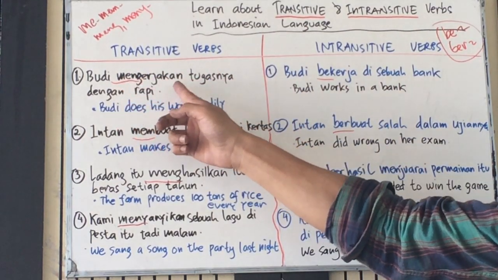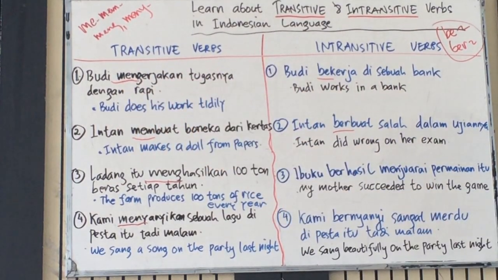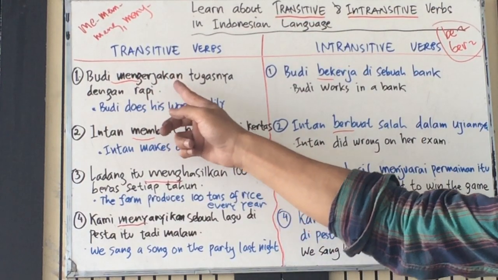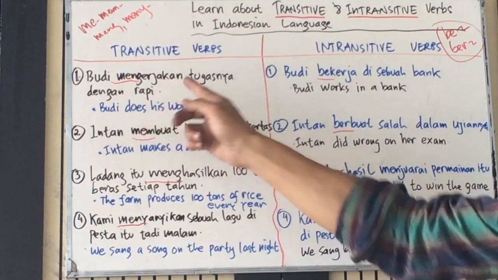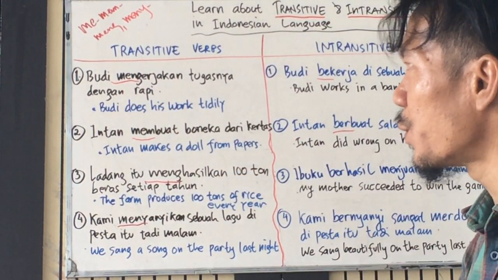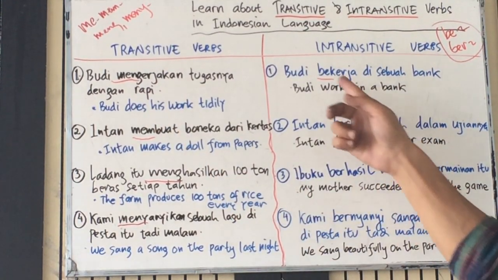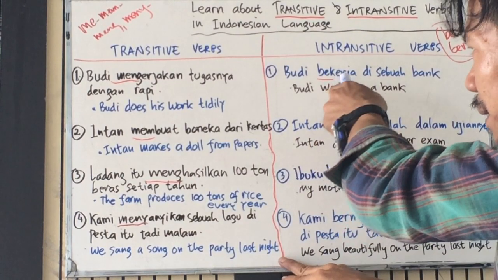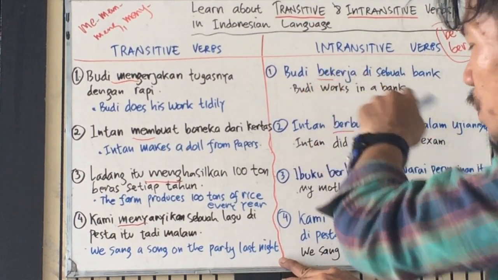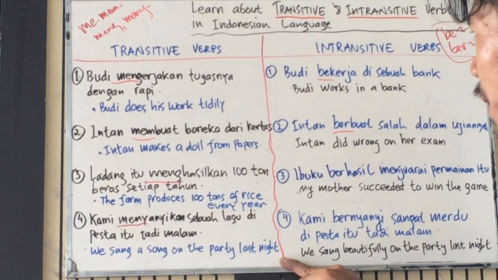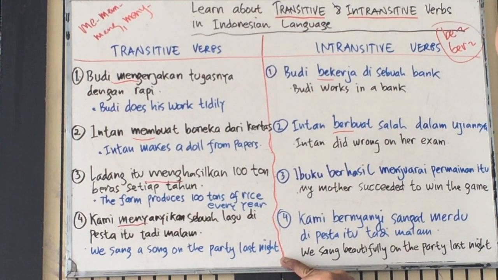This is mengerjakan, me and kan. The prefix me and suffix kan show us that the verb is a transitive verb. But if we see only be, followed by the base word, the root word of the verb, it means that it is an intransitive verb.